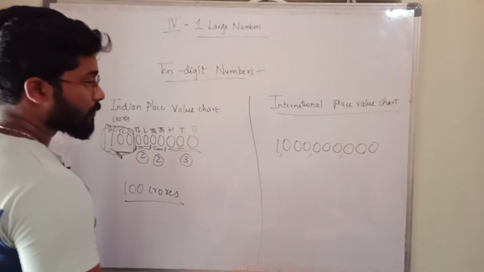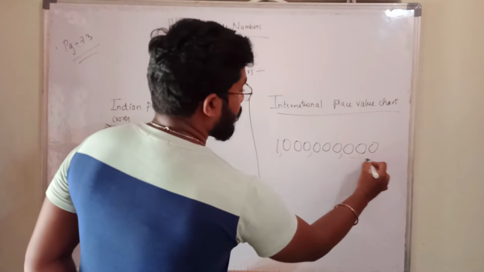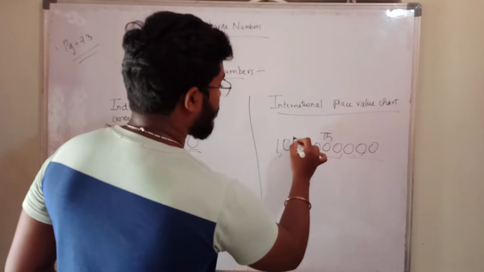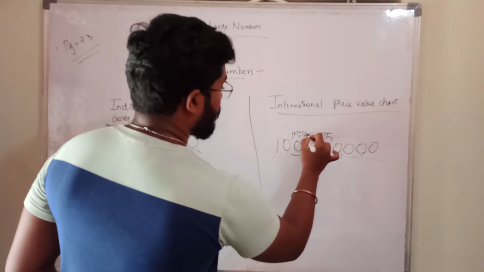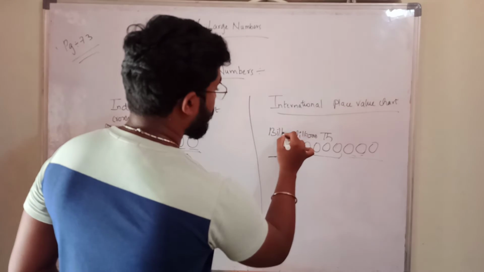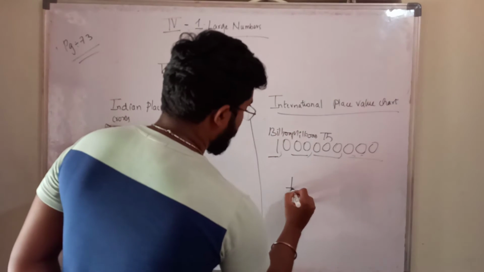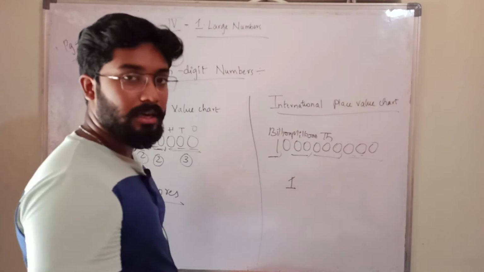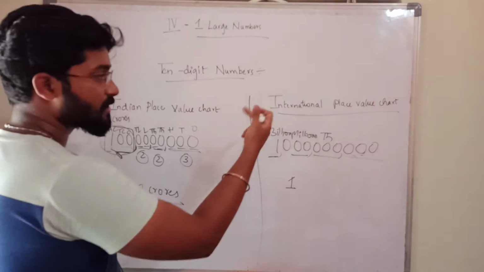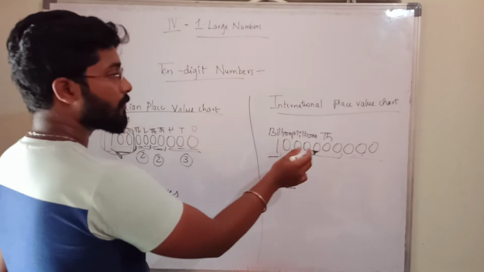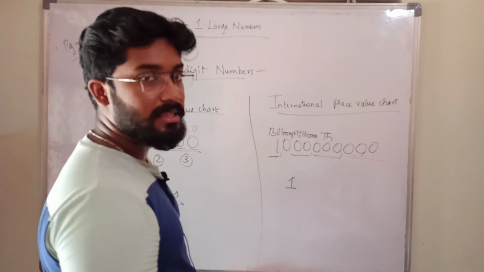So what is this called? This is ones, tens, hundreds. This is thousands place. This is millions place. What is this? This is billion. So this is the same number. These two numbers are both the same, but the representation is changing. Here we are representing in the Indian place value system. Here we are representing in the international place value system.